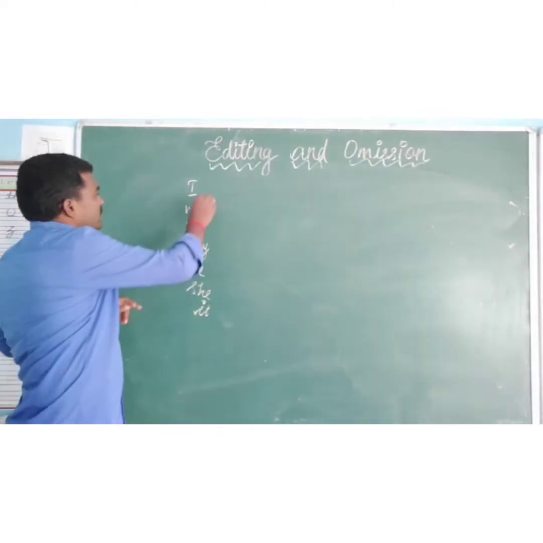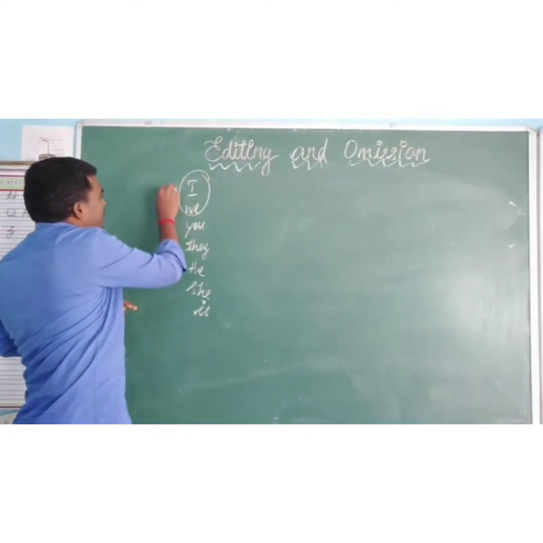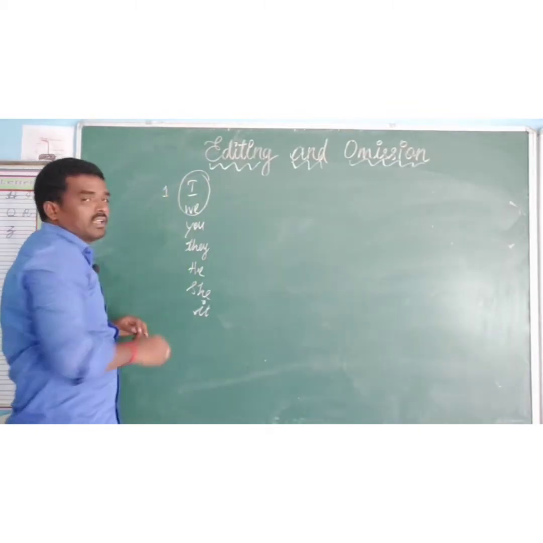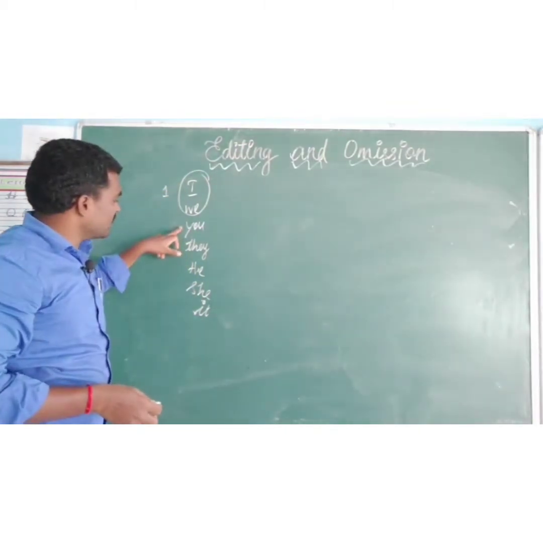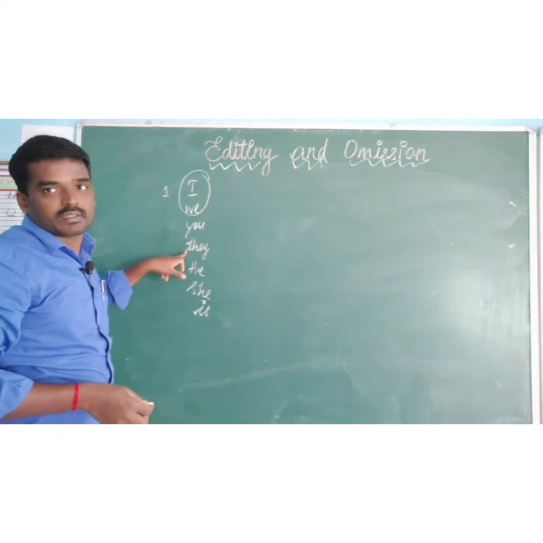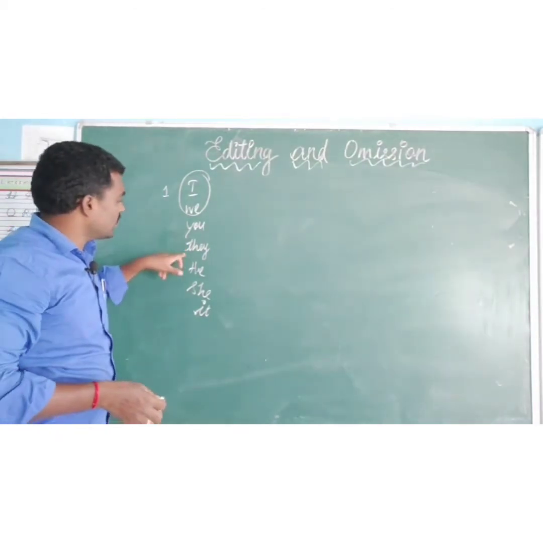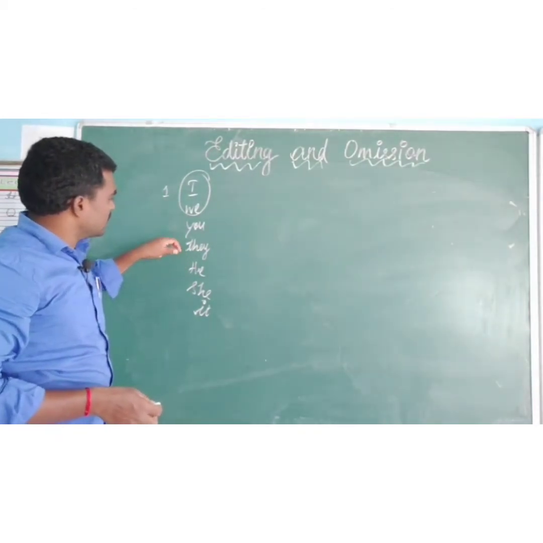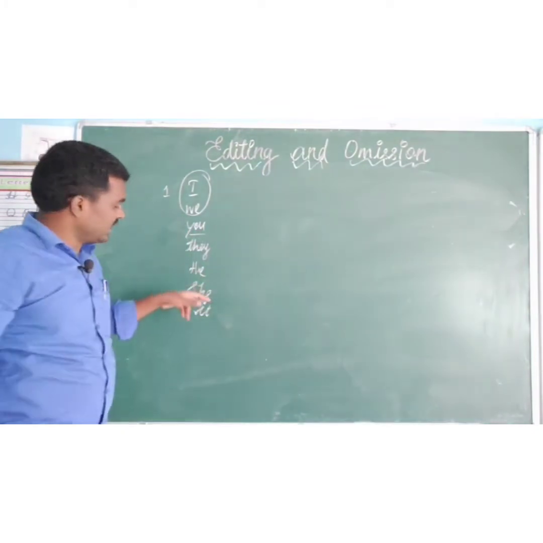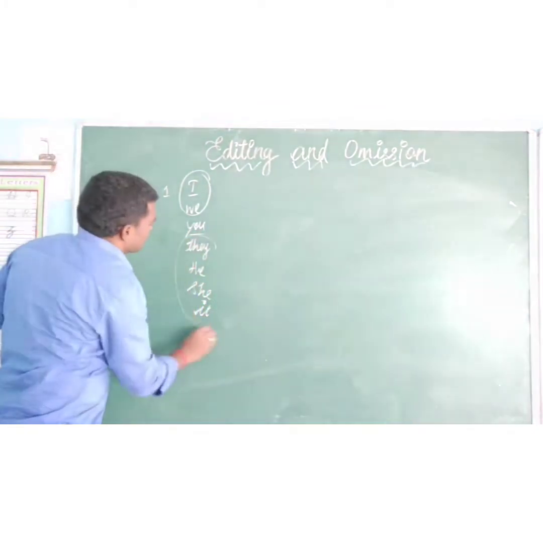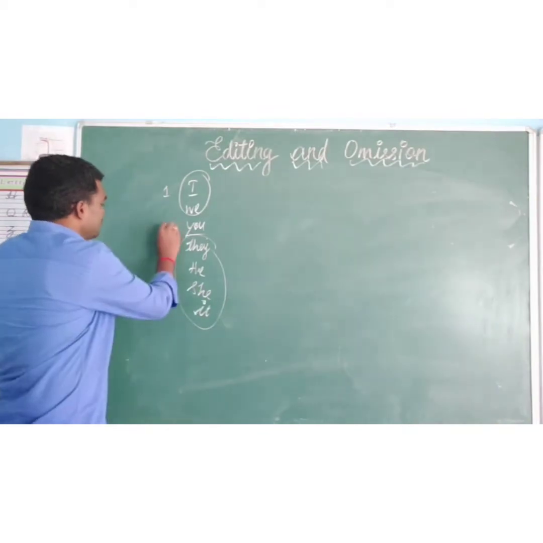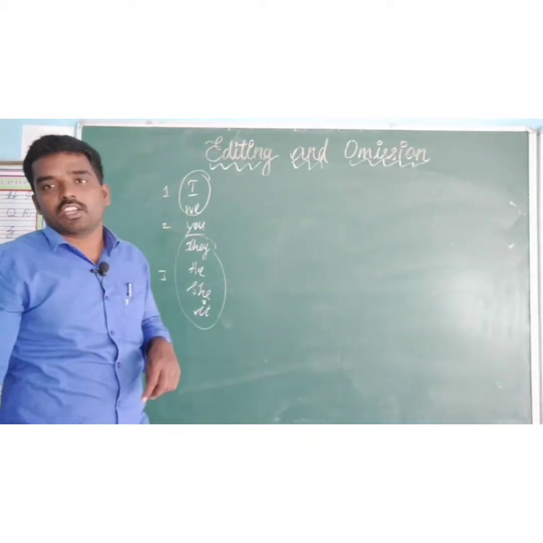So these are for the present tense. I and we are the first person. Next, you is the second person. They, he, she, it are the third person. This is the first, second and third person. Okay, can you understand, ma'am?